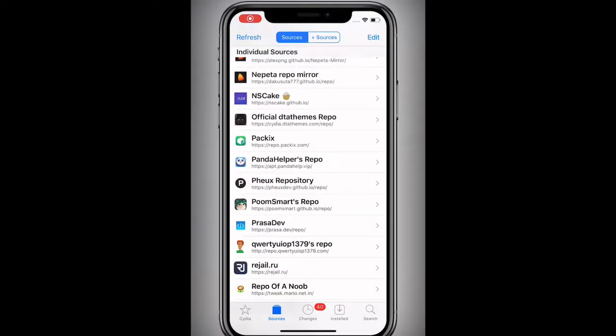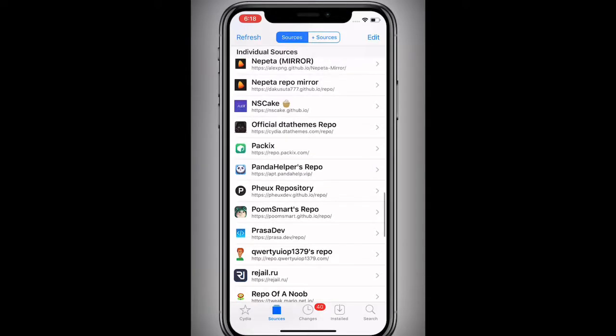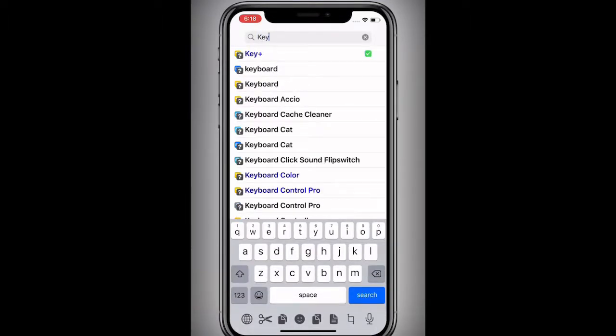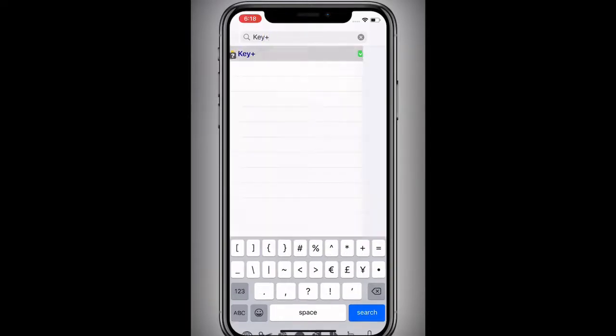So to mention to you guys a tweak called Key Plus. It's an awesome keyboard tweak. One of the best keyboard tweaks I've actually seen in quite some time. So this is inside the package repo. You guys want to add this repo right here. Once you add that repo, you go into it or just search up the tweak. It's called Key Plus, with the plus sign, and here it is right here, guys.